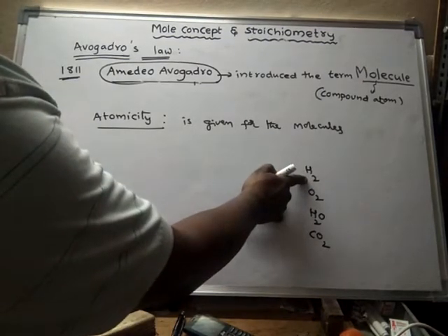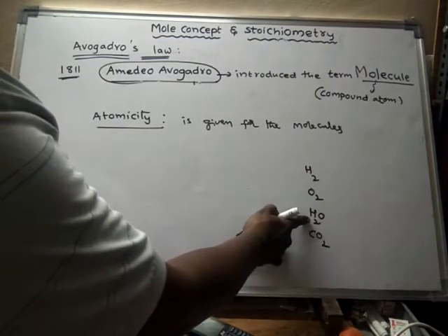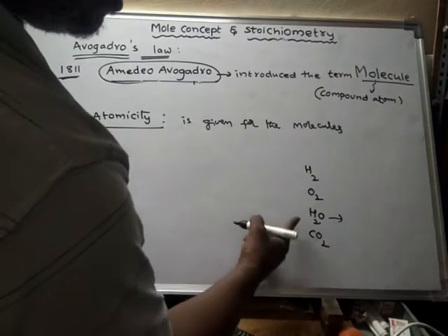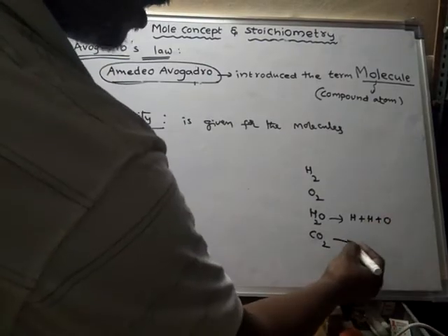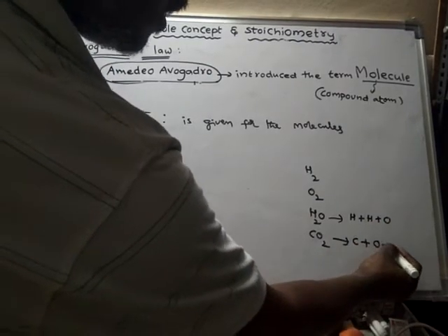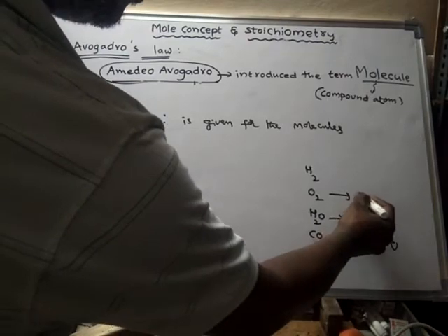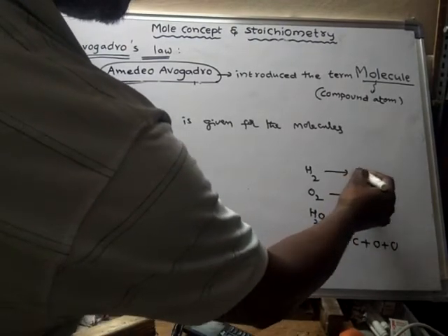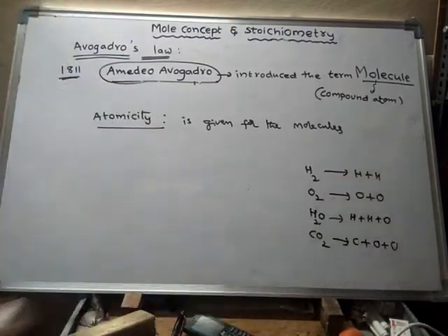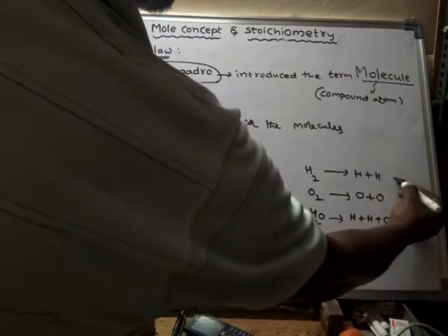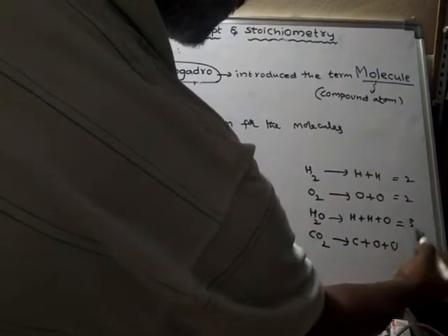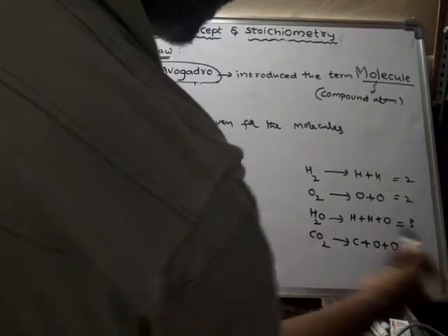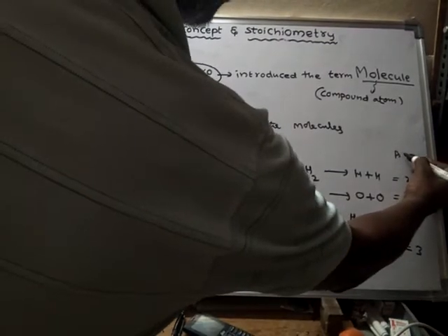So here there are 2 hydrogen atoms, 2 oxygen atoms. There are 3 atoms altogether. What are those 3 atoms present here? 2 hydrogen atoms and 1 oxygen atom. Here 1 carbon atom and 2 oxygen atoms. Here 2 oxygen atoms are there. Here 2 hydrogen atoms are there. So how many atoms are there altogether? Here altogether 2 atoms. Here altogether 3 atoms are there. Here altogether 3 atoms are there. So it is said to be atomicity.